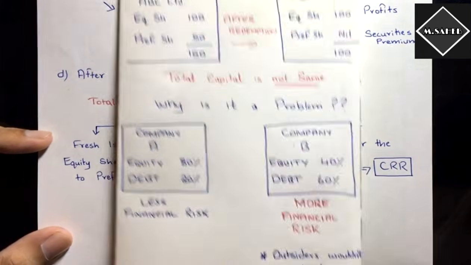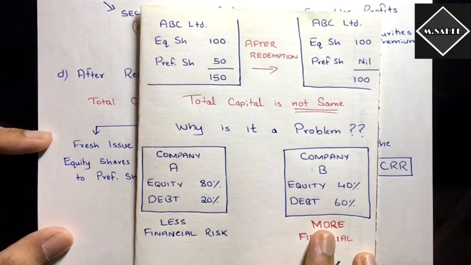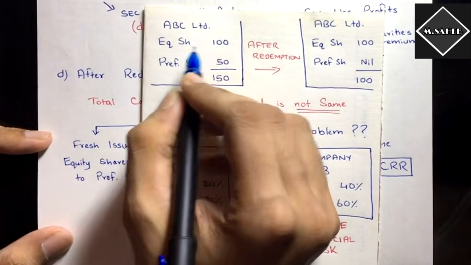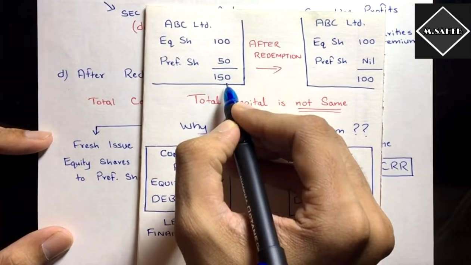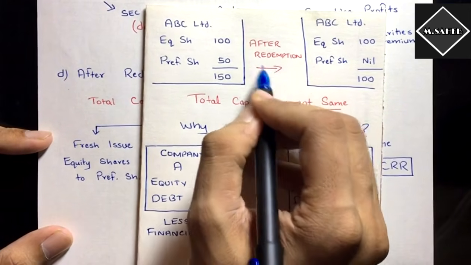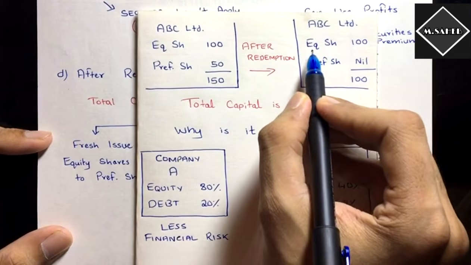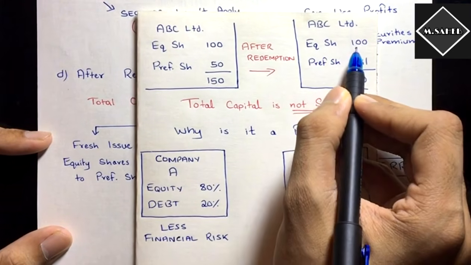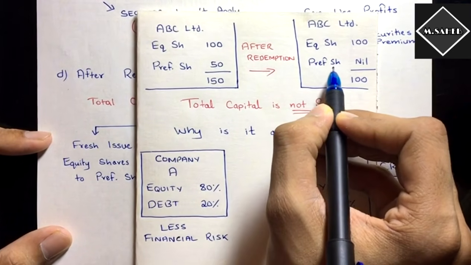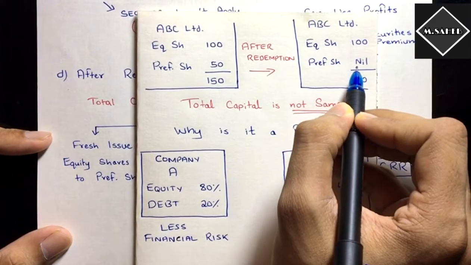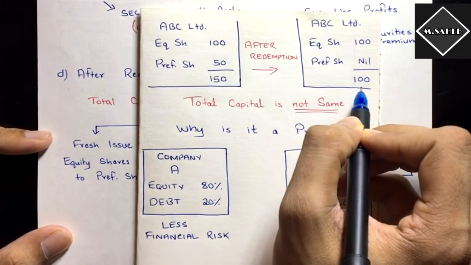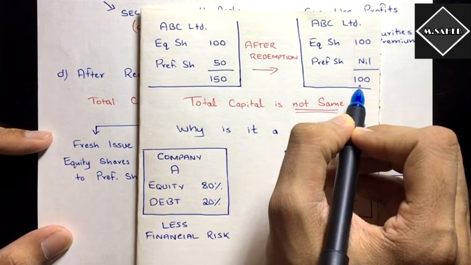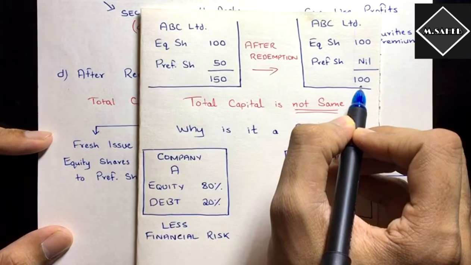See here, for example, this company ABC Limited. Let's say it has equity share capital of 100 rupees, just for an example, and preference shares of 50. Total capital is 150. But after the redemption, what will happen? Equity share capital will be the same, 100, but the preference share capital would no longer be there. So the total capital of the company will be reduced. From 150, it became 100. The total capital, equity plus preference, isn't it?